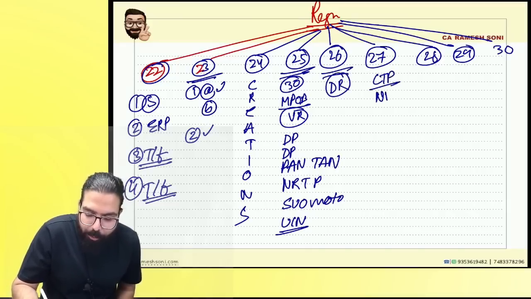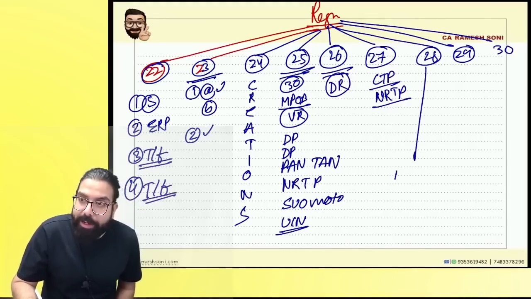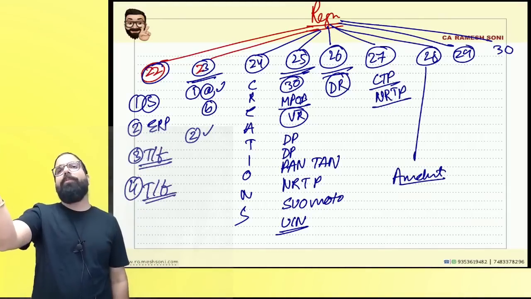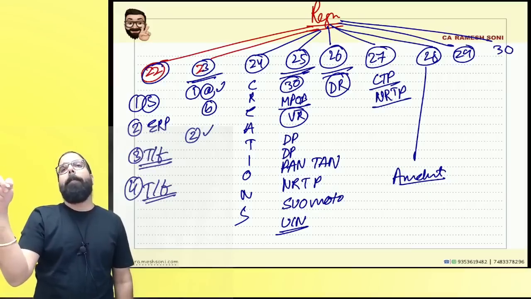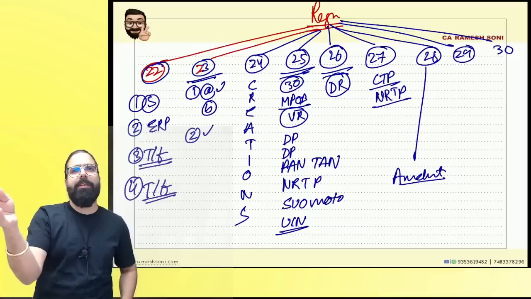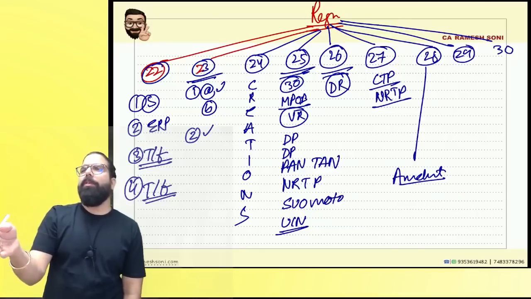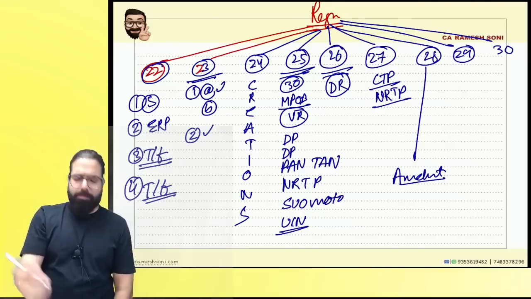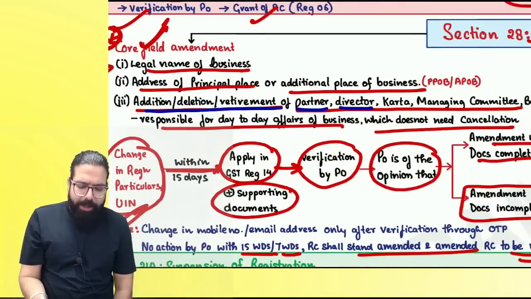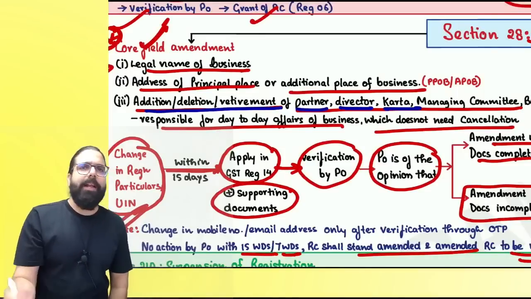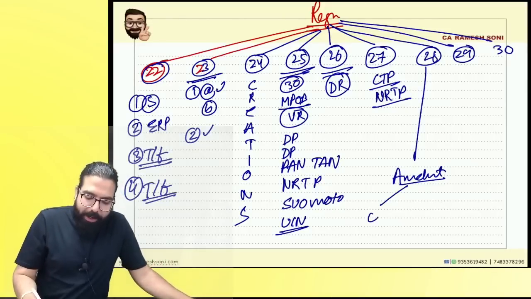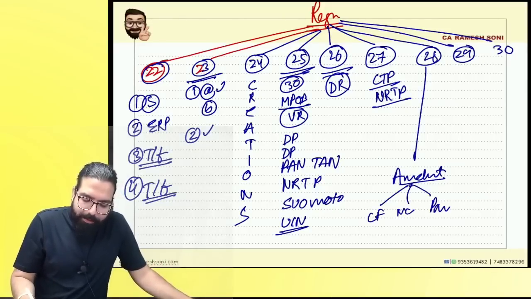CTP and RTP, the provisions were told by whom? 27, 28, everyone. Amendment. Remember, core field, non-core and PAN change. Core field is legal name change, address has changed, or all those people like your director, your karta, etc. have changed. Correct or not? Who are basically your karta has changed. There was an addition, deletion, etc. in your partner, director, karta, etc. In that scenario, you have to go ahead and apply in GST REG-14. Yes, everyone. Core field, non-core field and PAN change.